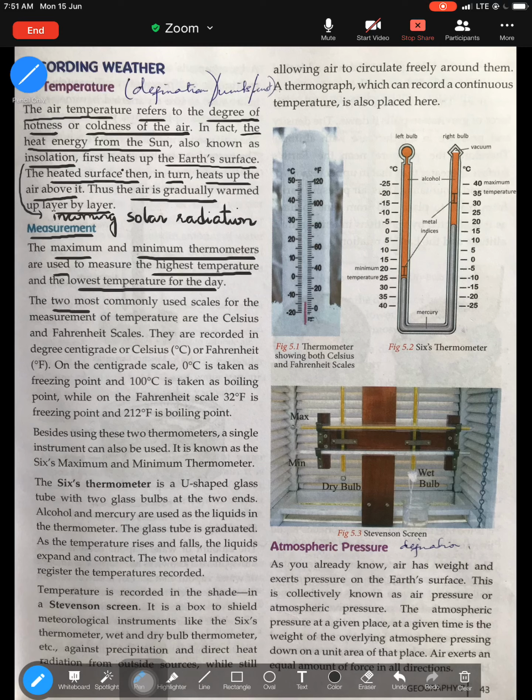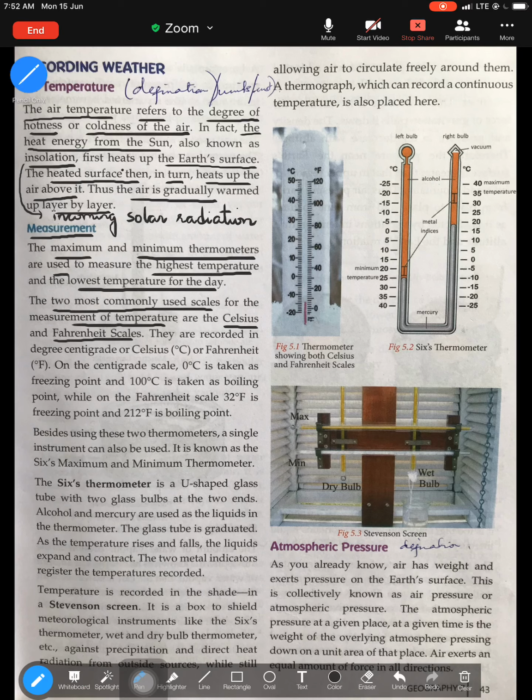Next, the two most commonly used scales for the measurement of temperature are Celsius. I'm sure you've heard, whenever you ask what is the temperature, we always say 32 degrees Celsius, 15 degrees Celsius. So one unit commonly used for measuring temperature is Celsius, and the second one is Fahrenheit. Sometimes when they ask you what is the temperature, we say 32 Fahrenheit, 45 Fahrenheit, 120 Fahrenheit. So the two most commonly used scales for measuring temperature are Celsius and Fahrenheit.